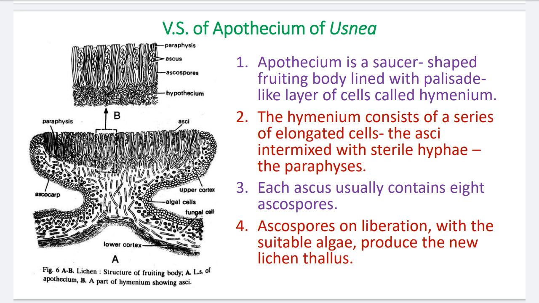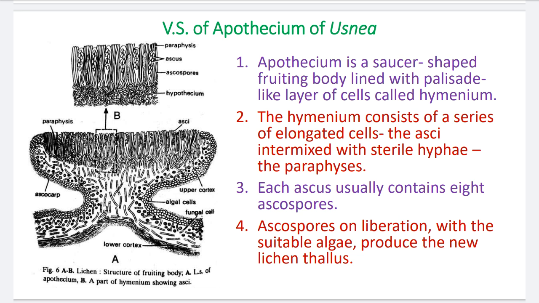On the contrary, asci are the fertile hyphae, singularly called an ascus, and these asci produce 8 ascospores after meiosis, after the sexual reproduction. Number 3, each ascus usually contains 8 ascospores. You see in diagram B the ascus is given. The ascus is a club-shaped structure, and in this club-shaped structure the ascus produces the 8 ascospores.